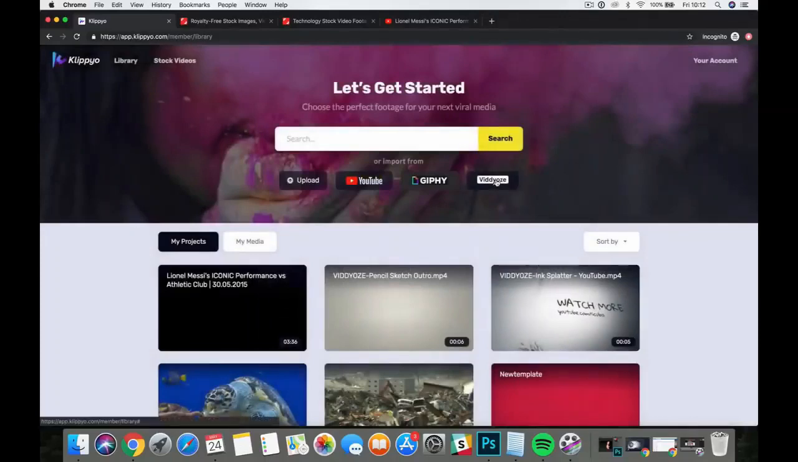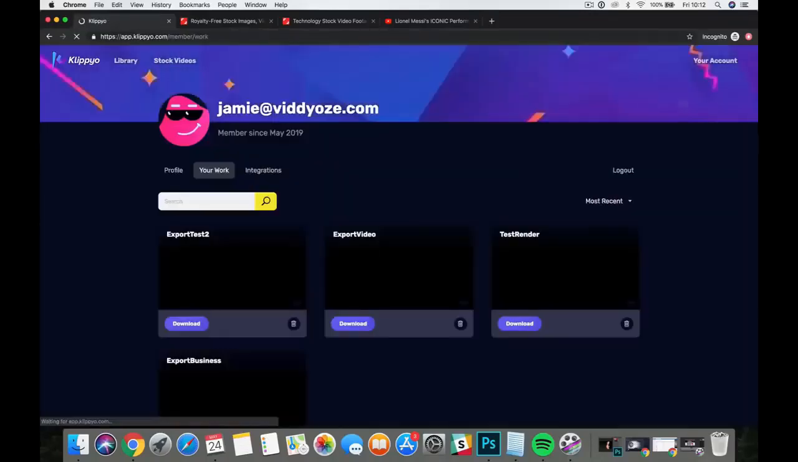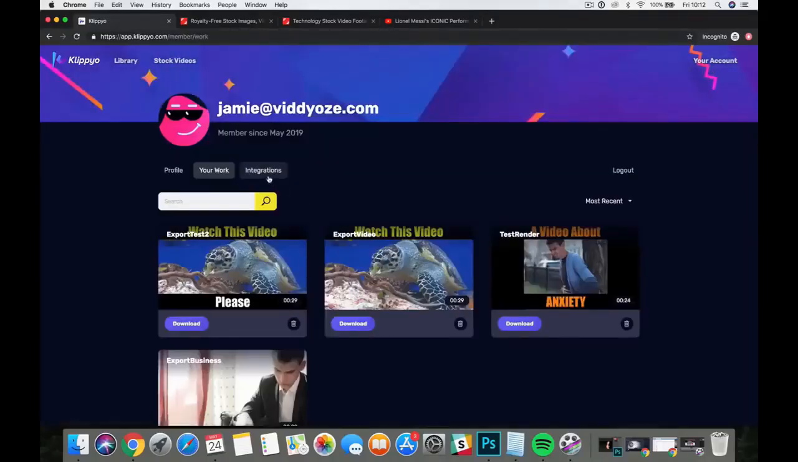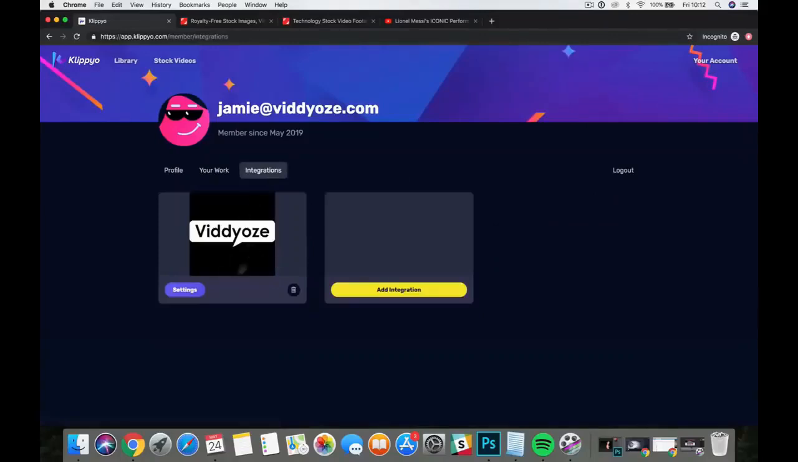And then finally, we've also got a Viddyoze integration. If you've got a Viddyoze account, what you're going to want to do is head over to the Your Account tab up at the top, go on to integrations here, and you will see the add integration option, and you will see the Viddyoze option to do that. When you click on add, it will ask you to log in. Once you log in, it will then pull all your renders directly into Klippyo and make them available for you to import.